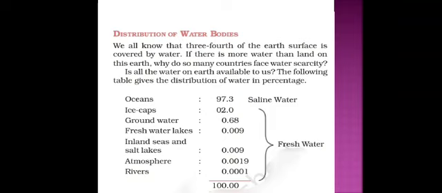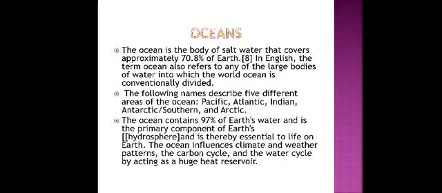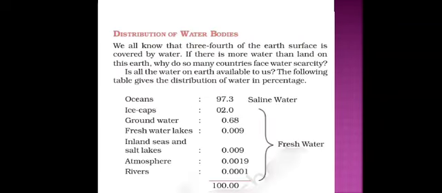Water containing very little dissolved salt is known as fresh water. Although two thirds of the earth's surface is covered with water, very little of it is fresh. Only 3% of the total water available is fresh water, which is found in rivers and lakes. Now, water containing a large amount of dissolved salt is called saline water.